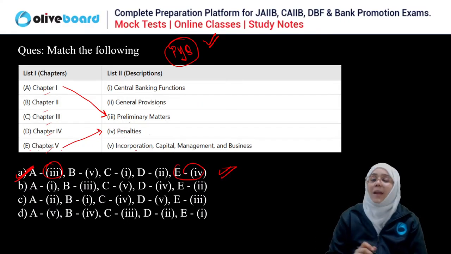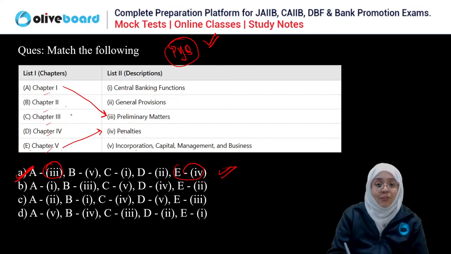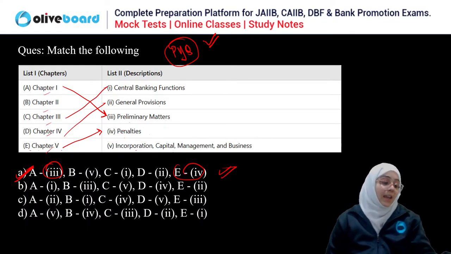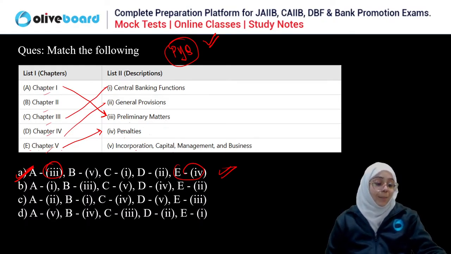Rest all you can match. B is 5, incorporation, capital management, and the business. Third is the central banking function, and fourth is the general provision. So this is the correct answer. This is the PYQ, very important for all of you.